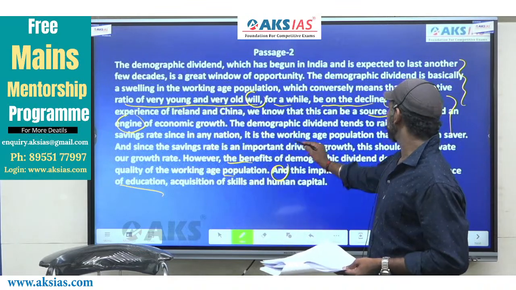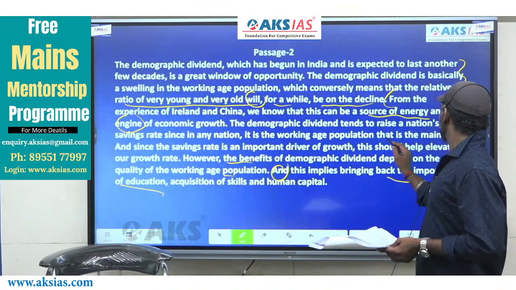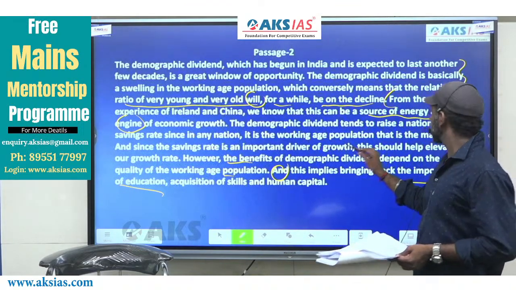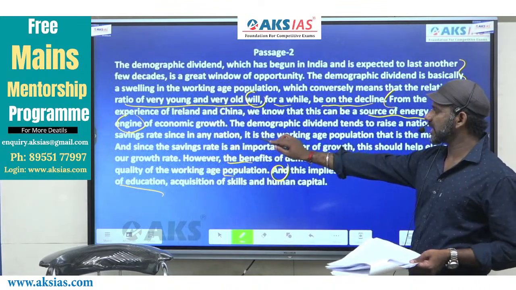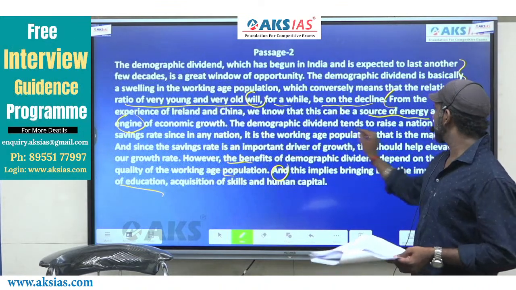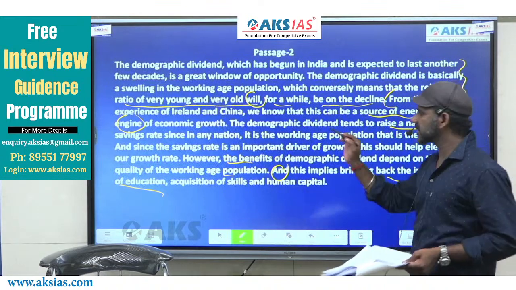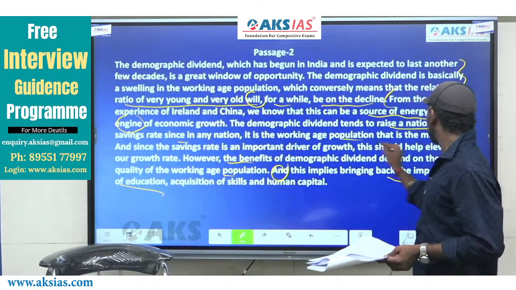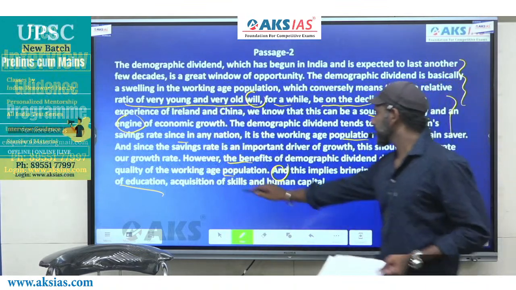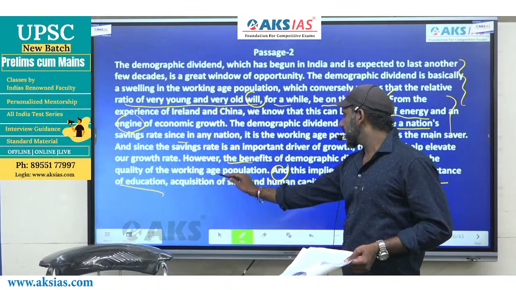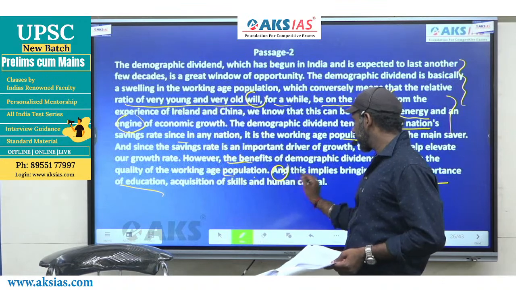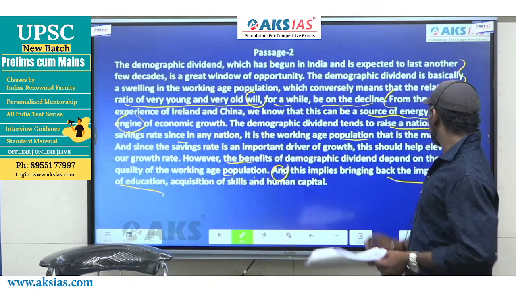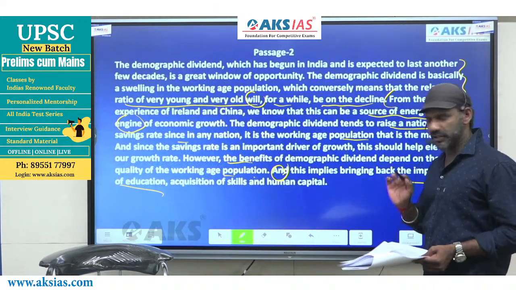This implies here working age population, that is a main server, right? A nation's savings rate, the demographic dividend tends to raise a nation's savings rate, since in any nation it is a working age population that is a main server. The quality of the working age population and support indicator, this implies bringing back the importance of education.